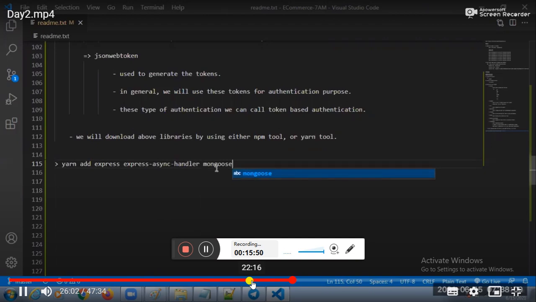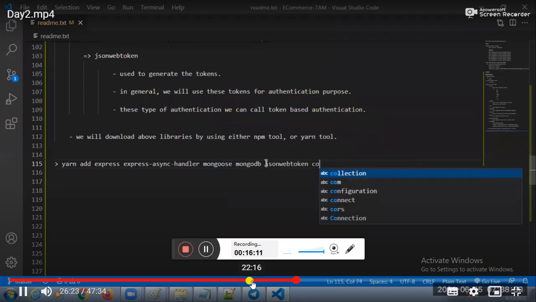Next one is mongoose, guys. The latest module is mongoose and the old module is MongoDB. Guys, download the two modules. If not required, I will delete this module in the future. And one more point, Chaitanya: how to generate the token, JSON web token. How to enable CORS policy? With the help of cors, we can enable the CORS policy here.